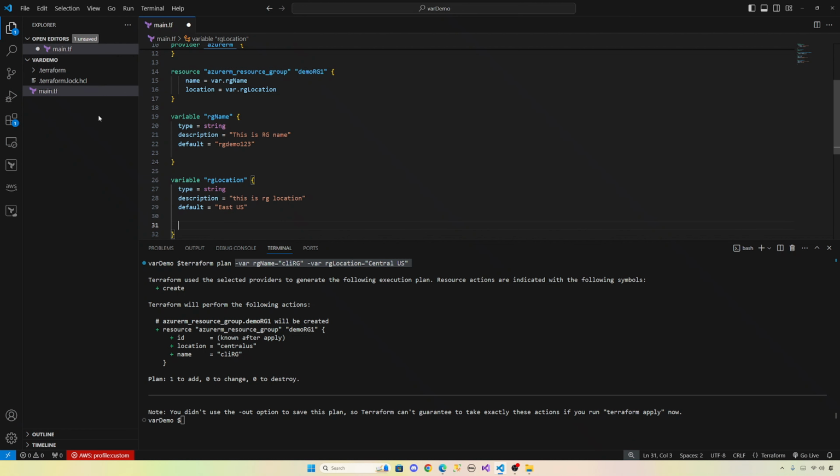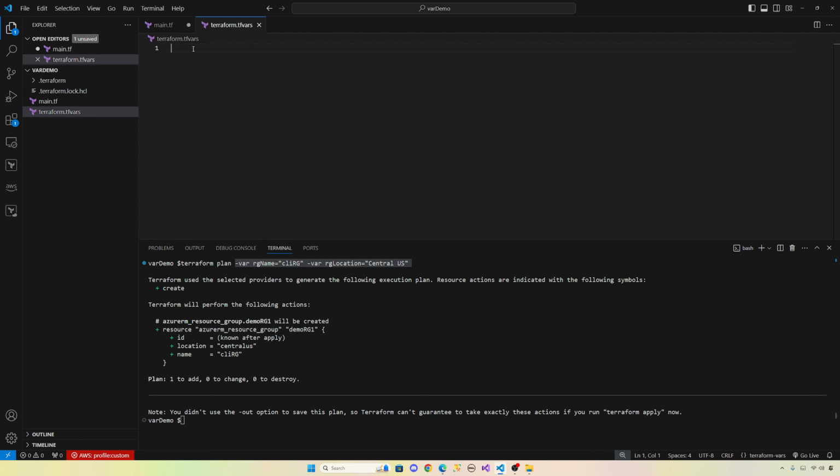So let's create a file in here. That's called terraform.tfvars. Inside here, you give the key value pair, just like you give it in the command line. So RG name equal, let's give RG from TF vars. Okay. Let's give RG location also. Let's give West US. Okay. Let's save this one.